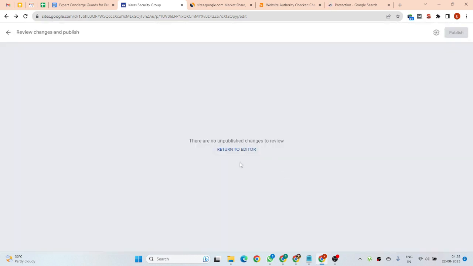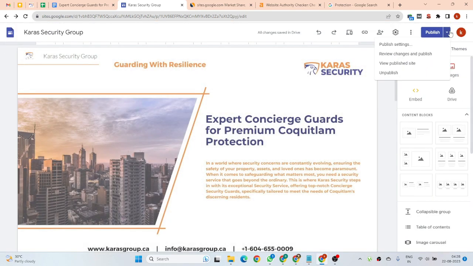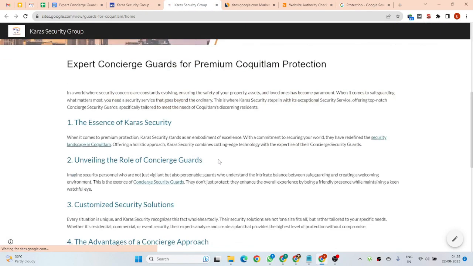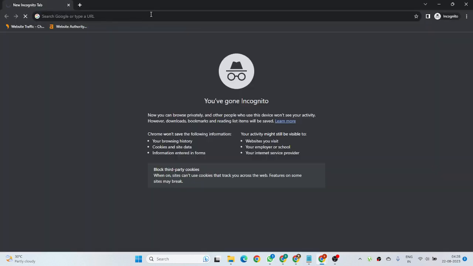Got it. Return to editor, review changes and publish. There are no unpublished changes. I am going to show you by hitting publish and view published site, where you are able to find your backlink and landing page. Click the drop down option, then click the third option, view published site. So here it is, guys.